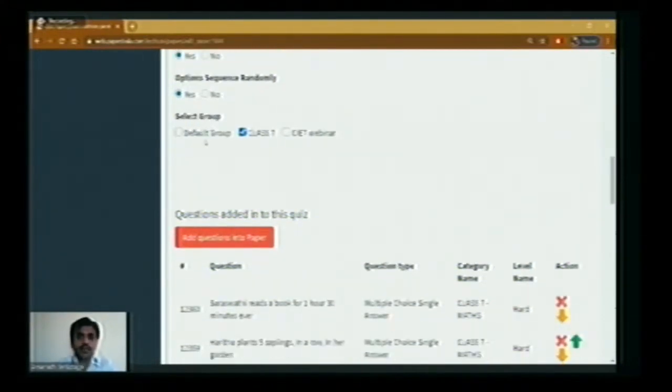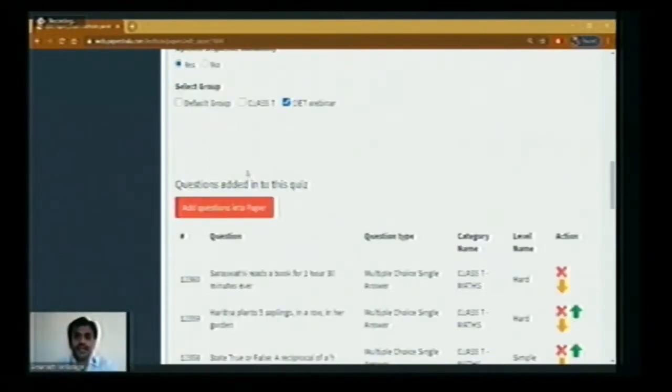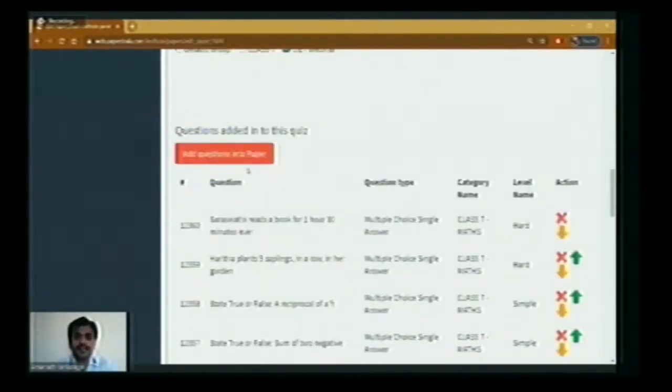Again, select group. So here we have 3 groups: default group, class 7, CIET webinar. Now I'll be clicking on CIET webinar. Just now we have created this. And suppose you are conducting a test on personality development, but you have class 7th, class 8th, class 9th, class 10th. You can select all the groups at that time and you can conduct the test. So this is how we are adding the groups and we are setting the paper.